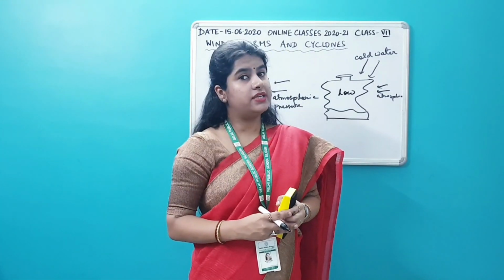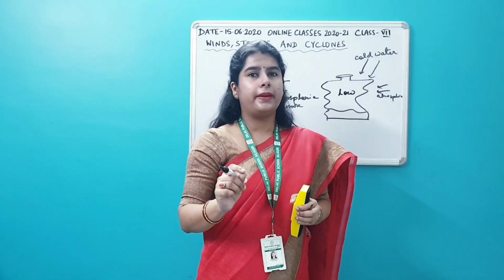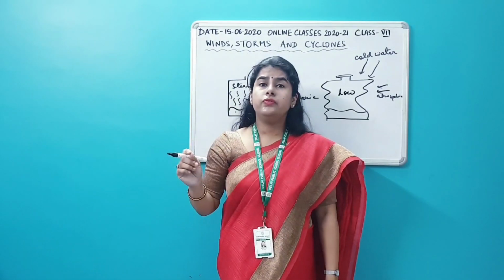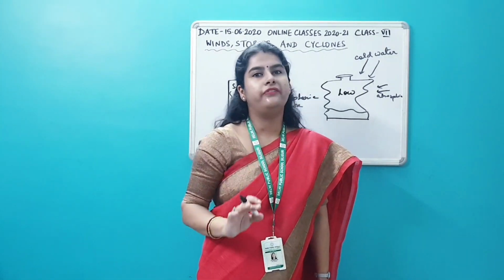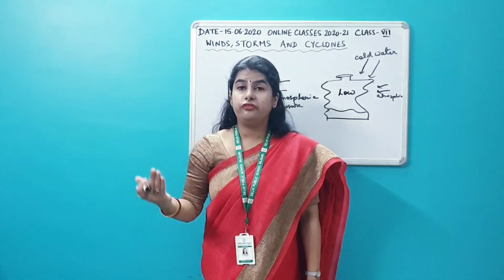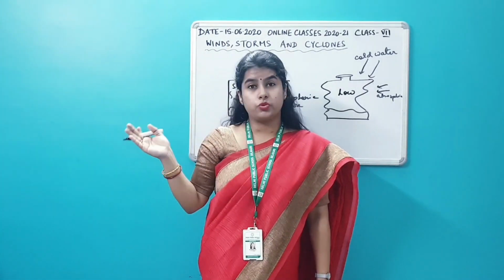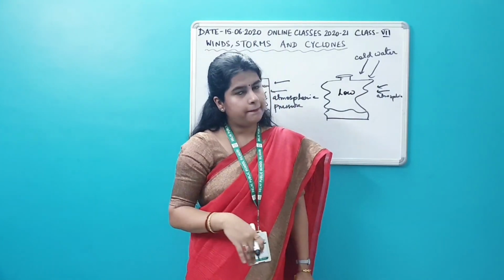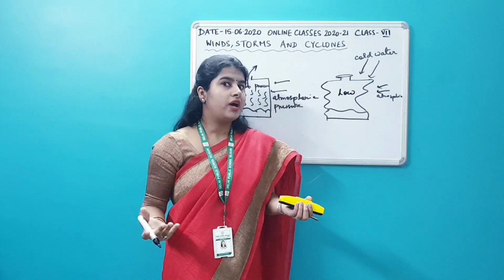Air moves from a region of high pressure to a region of low pressure, remember. Air always moves from a region of high pressure to a region of low pressure. So when it moves, it creates wind, and we can feel the wind. We can see things swaying and fluttering. So as we have seen, the air pressure is too high.